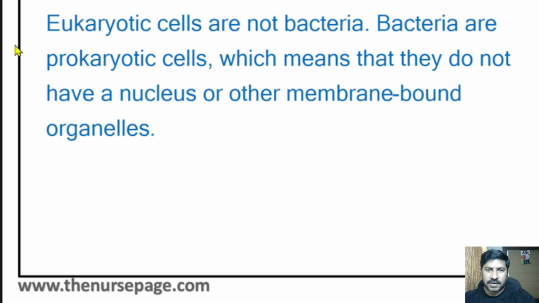So here I will read the description. Eukaryotic cells are not bacteria. Bacteria are prokaryotic cells, which means they do not have a nucleus or other membrane-bound organelles. Inside eukaryotic cells there will be membrane-bound cell organelles, so the cell structure is properly arranged. In bacteria, it will not be properly arranged. That is why they are known as prokaryotic cells.